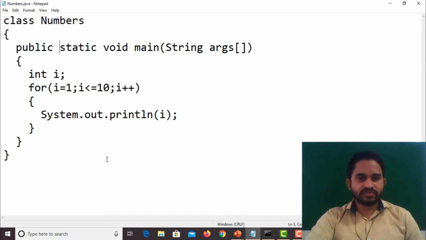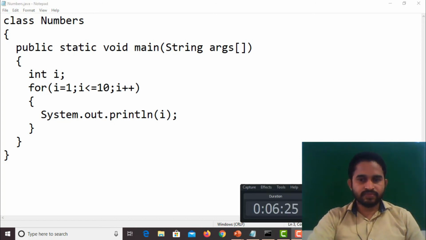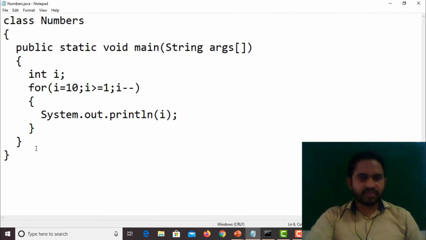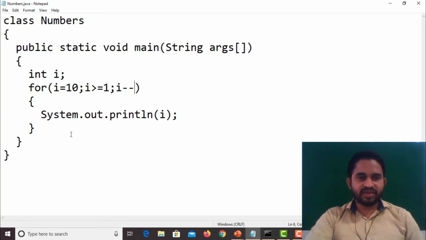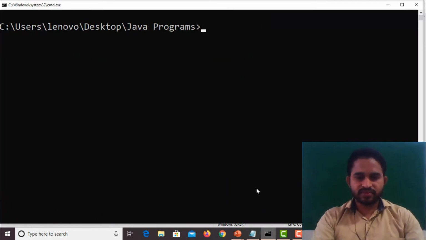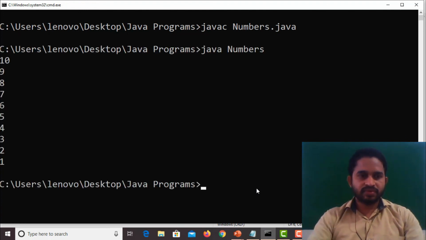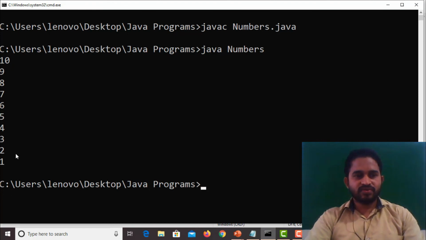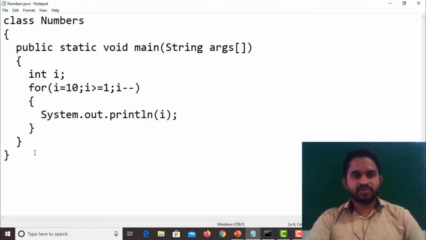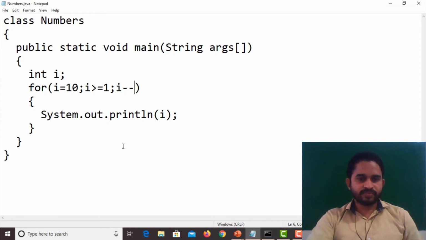So copy this program also. Same program I modified: till now we were printing from 1 to 10 numbers. Now I am going to print from 10 to 1. Check it, same program with small modification. I am going to check, CLS. So here it prints what? 10 to 1. So this is one more example of for loop.